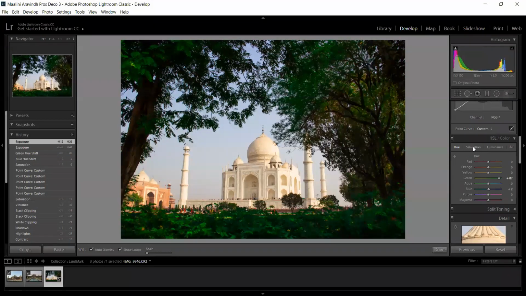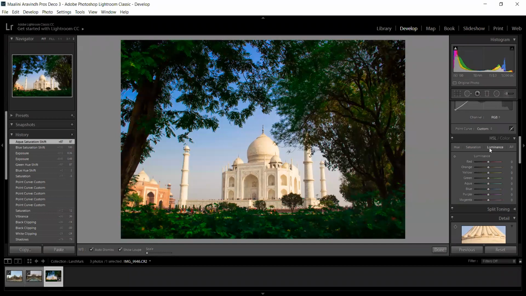And the next tab is saturation. If you want to adjust the saturation, you can adjust the saturations. Saturation will be the intensity of the color. So every color will be having a certain intensity. So saturation decides the intensity of the color, and the third part is brightness of the color.